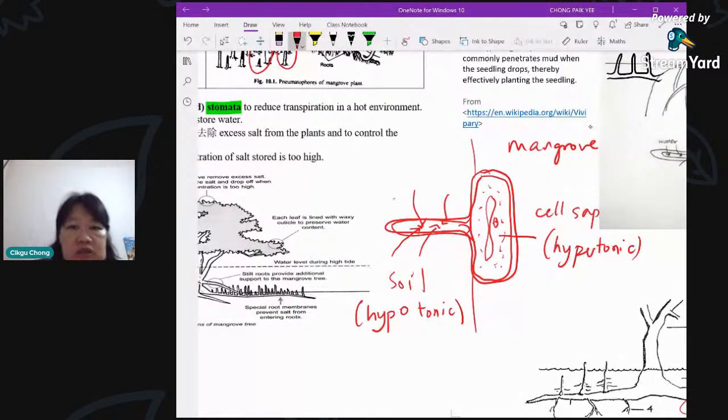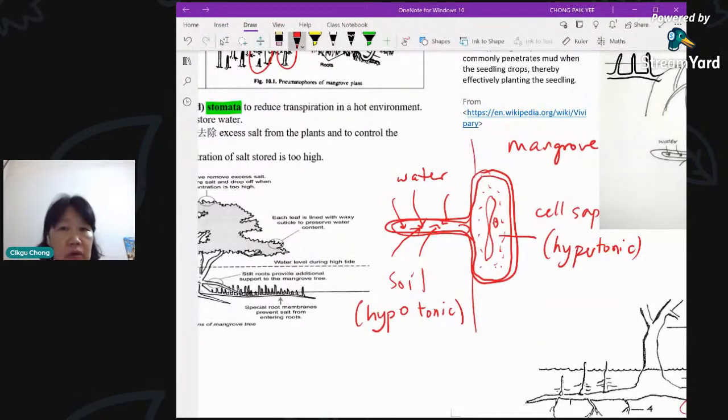It has more salt even compared to the soil in the swamp. So no problem, they can still take in water. Only the trees that stay in these mangrove areas are able to. A normal plant cannot, the water will definitely run out. But in this case, they are so special.